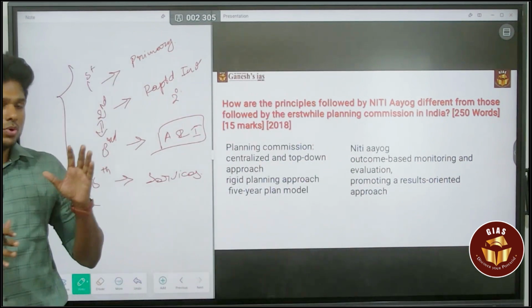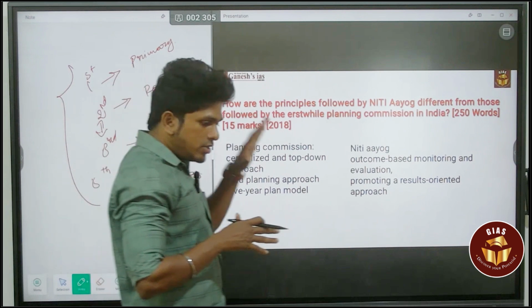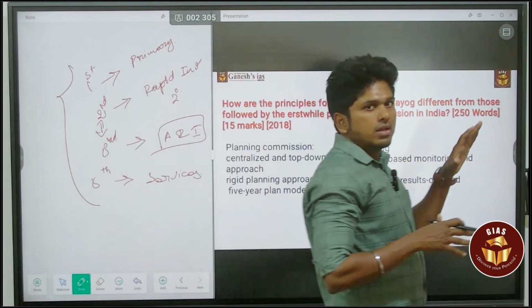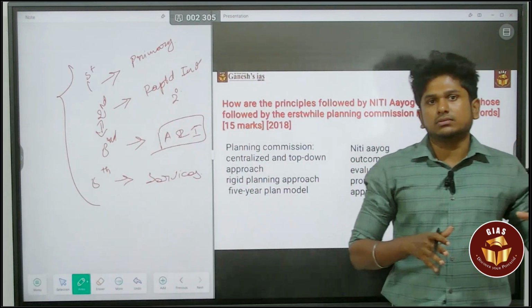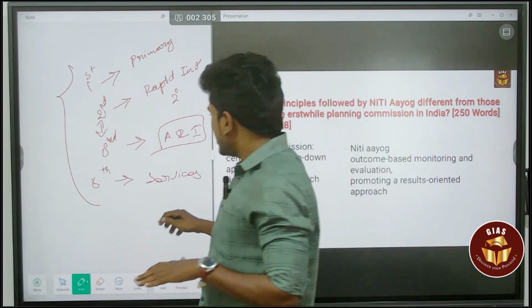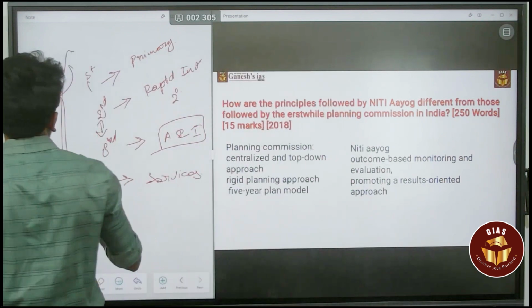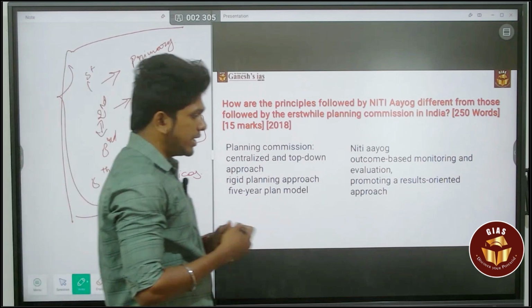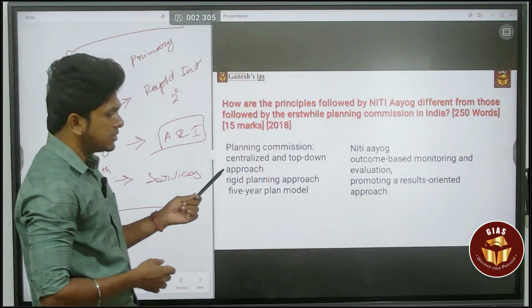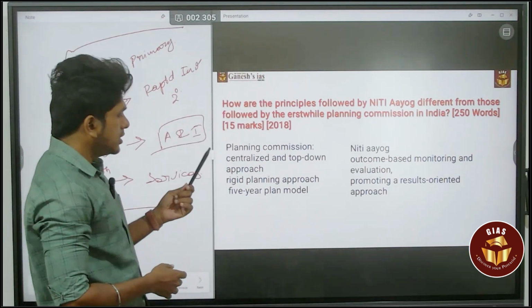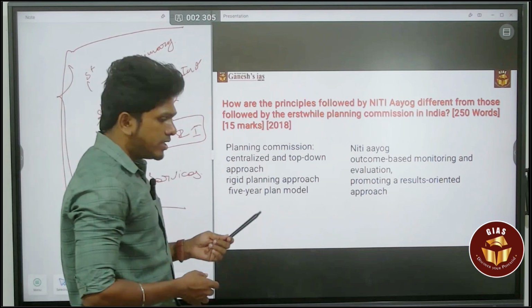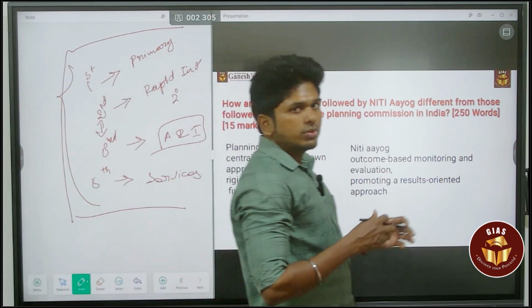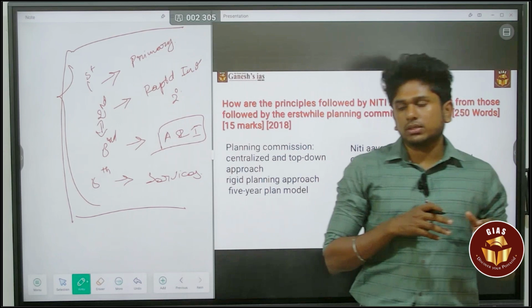So it is purely a controlled economy, which means the Planning Commission will fix everything. That is what happened at the time of the Planning Commission. It is a centralized, top-down approach, with rigid planning and the 5-year plan model. So these are the certain things about the Planning Commission.